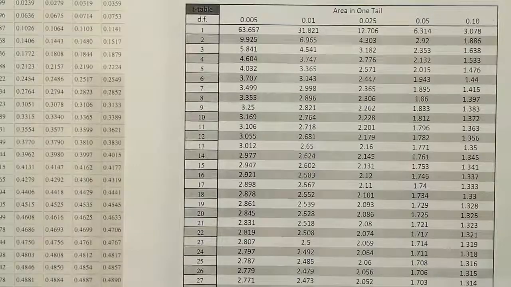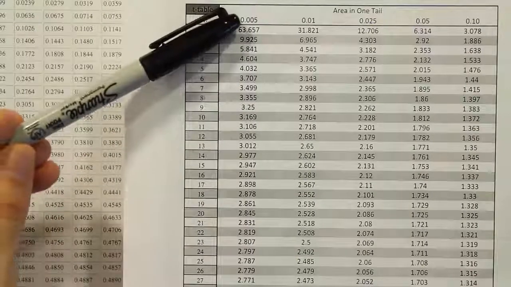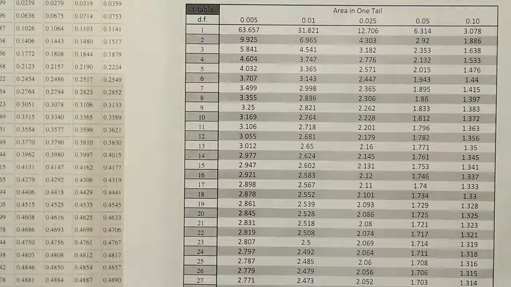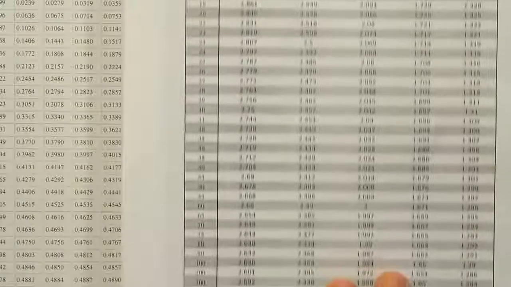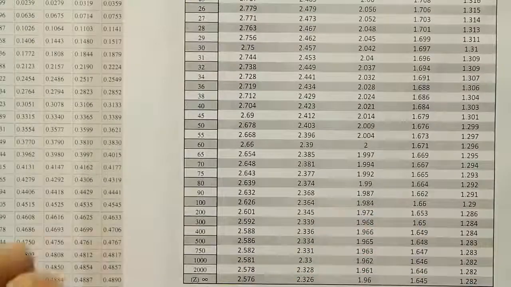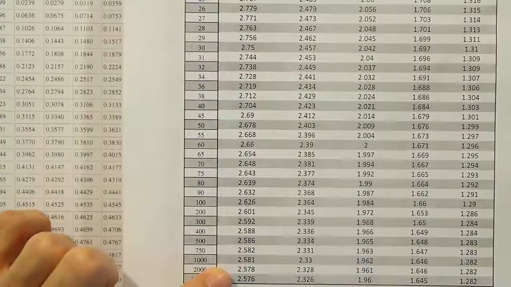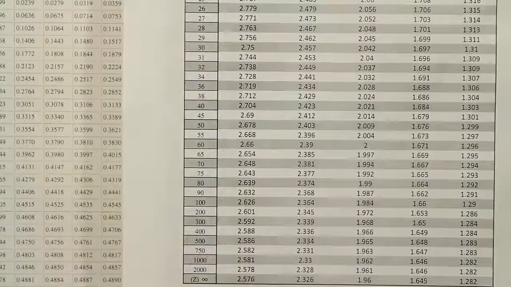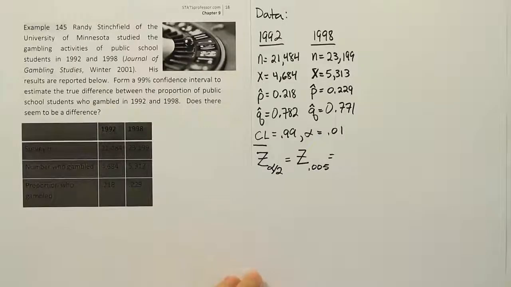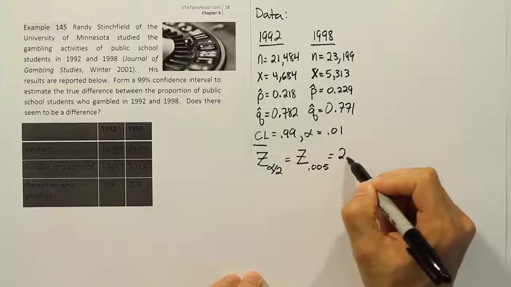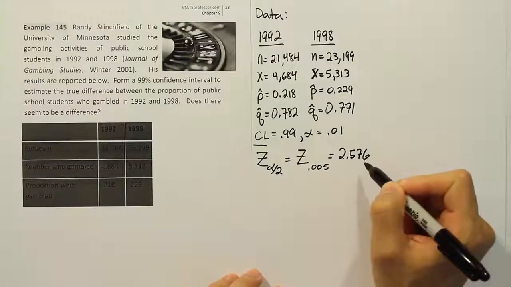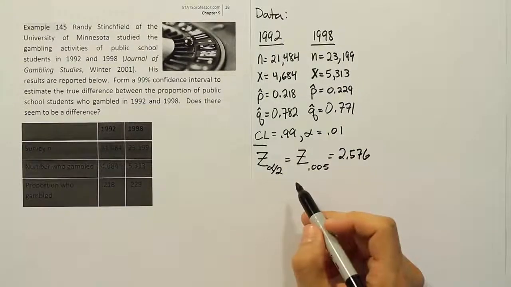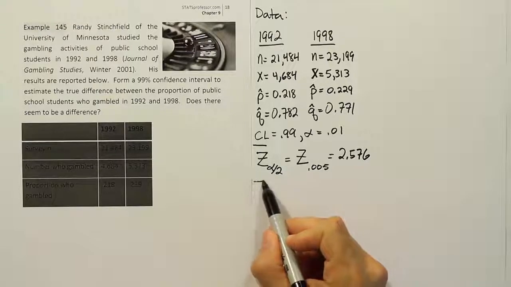Okay, so I'm looking at the 0.005 column and then going straight to the bottom to find a corresponding Z-score. So let's move the table up so we can see that. And the corresponding Z-score here is 2.576. Okay, so we end up with 2.576 as our critical value. And now that we have the critical value, our next step is to calculate the margin of error.